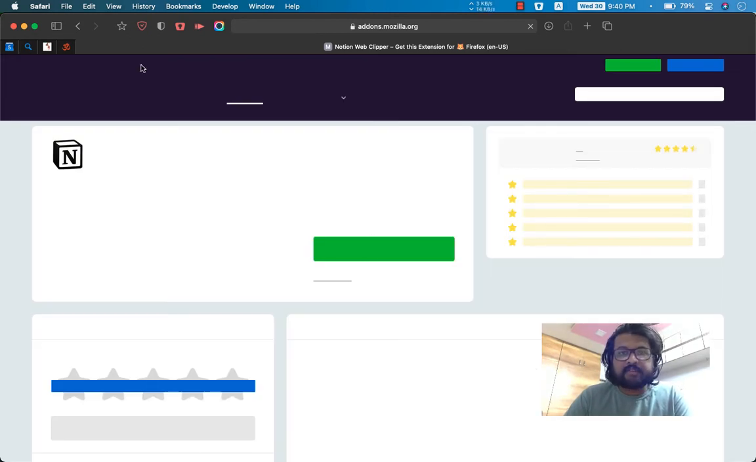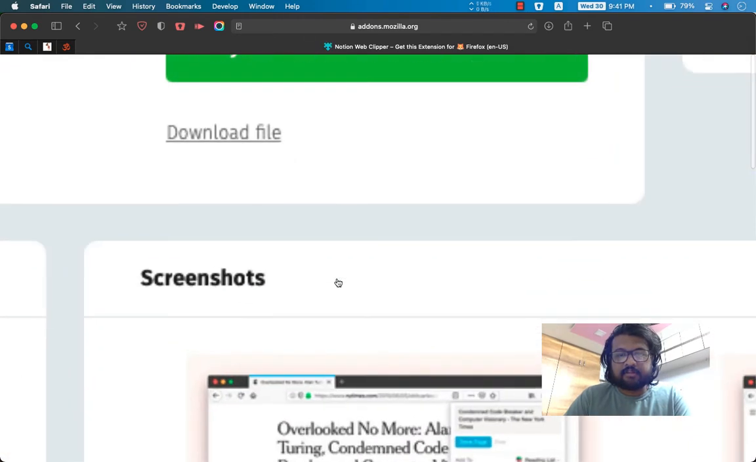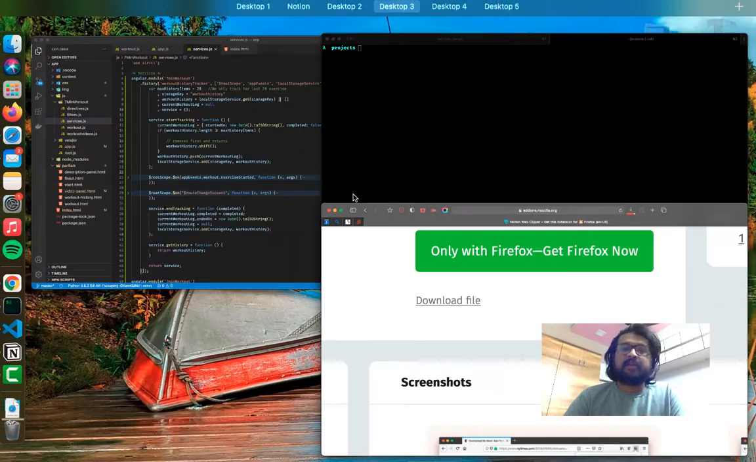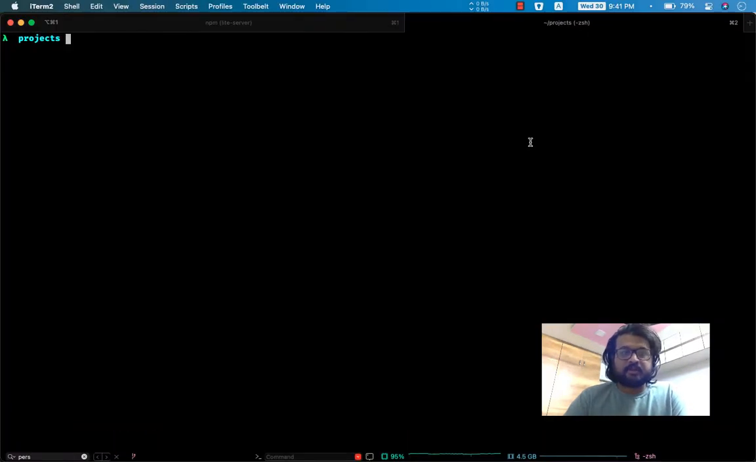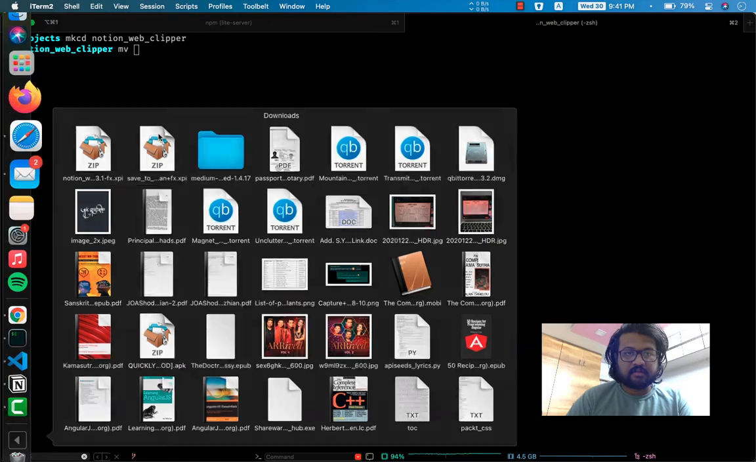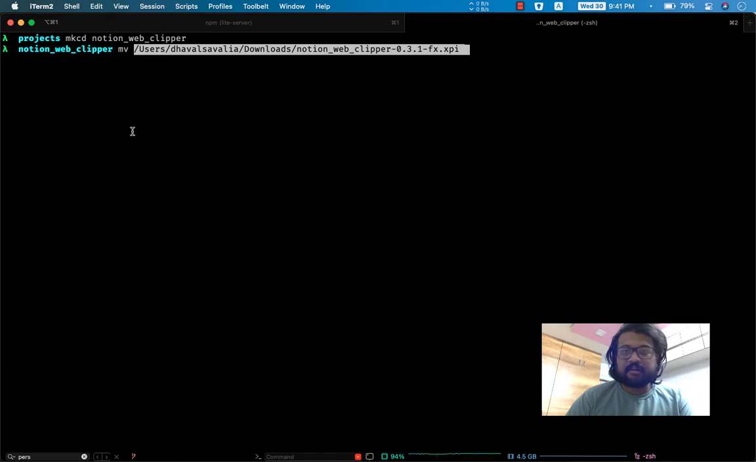Now again, I'm opening this in Safari, so you won't be able to install it directly. It will ask you to download the file, so just click on this download file. Okay, wonderful. Now head over to your terminal. So I'll make a directory. Notion web clipper should be fine, and move that file. This is not it. Wait a second. Yeah, here.